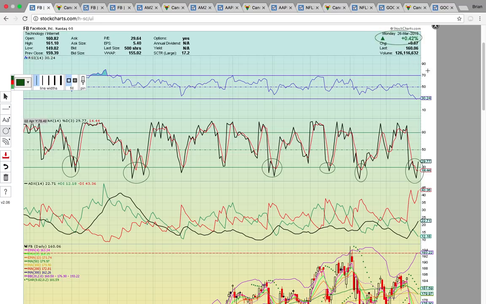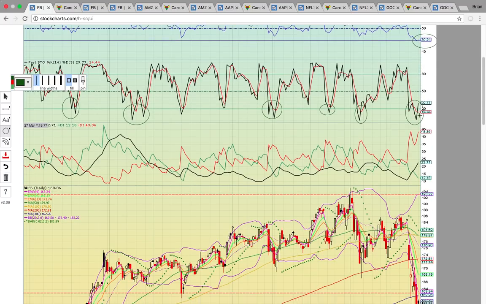slightly up on the day. So that was a big victory after being down to 149 at the low of day. That was a huge rally off the bottom. You can see it had closed at, I believe it was 29 on RSI on Friday. Now that's back above 30.